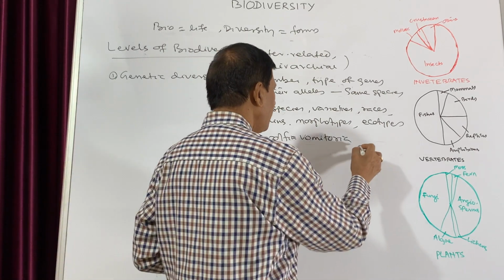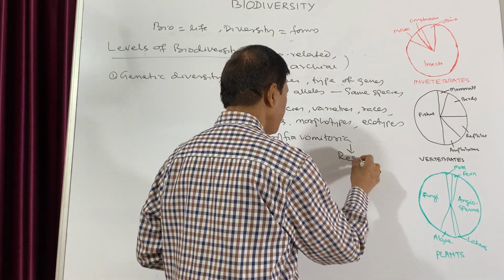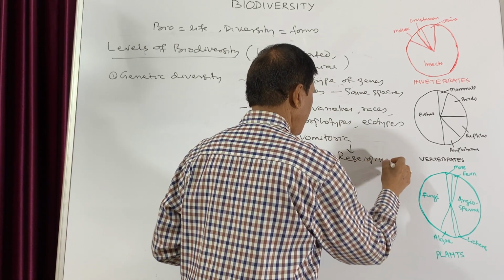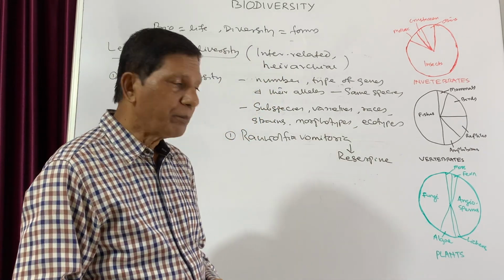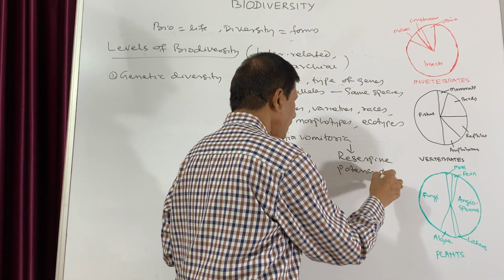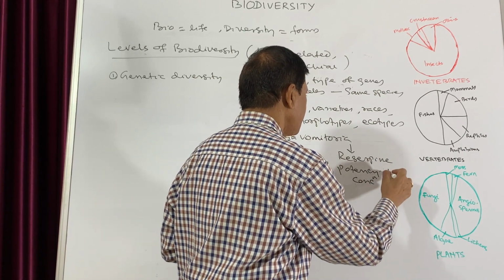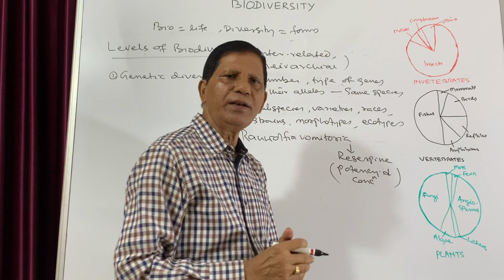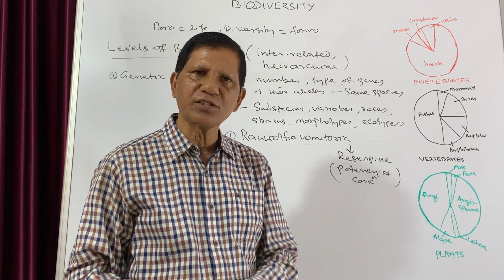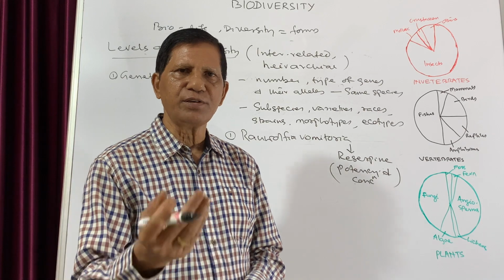From this plant, the medicinal compound reserpine is obtained. But the potency and concentration of this reserpine varies from plant to plant collected from different parts of the Himalayan ranges. Why? It is because of genetic diversity.